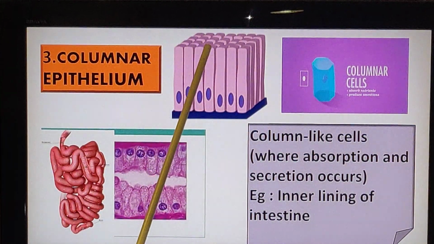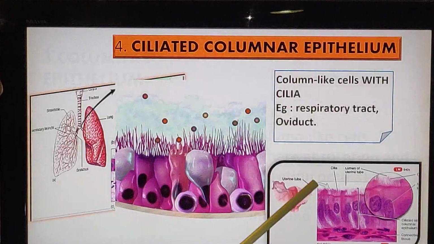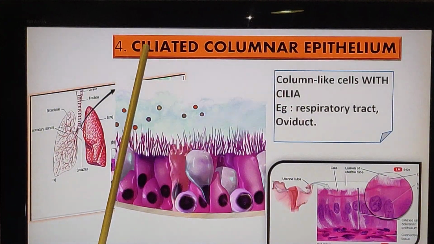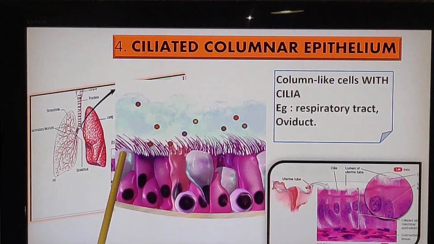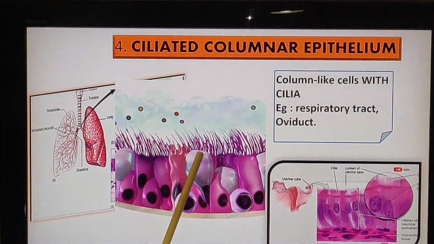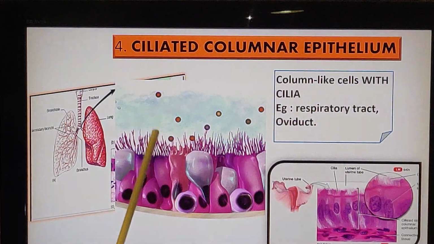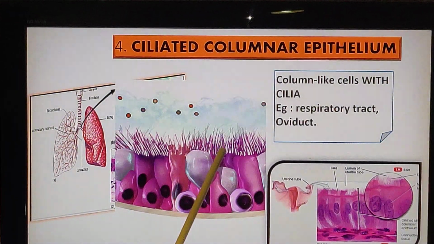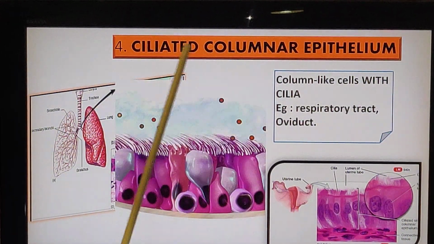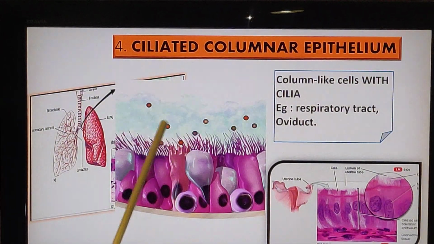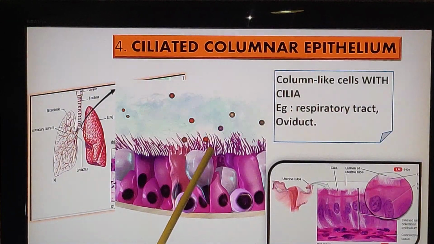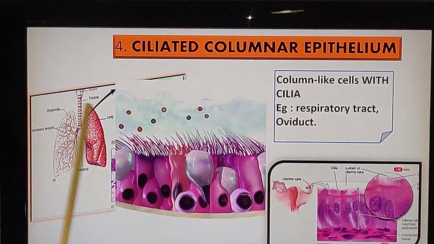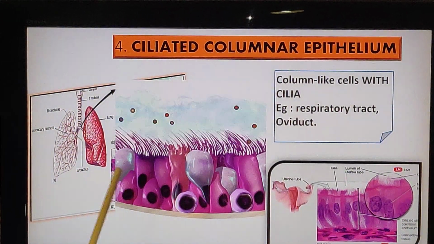Now if this columnar epithelium has cilia in them, it's called ciliated columnar epithelium. It's a wonderful thing, na? See, this is a columnar epithelium, column-like cells, but with a special hair-like structure called the cilia. So it's called a ciliated columnar epithelium. Can you guess the location? It is present in the places where gases are passing, that is in the respiratory tract.